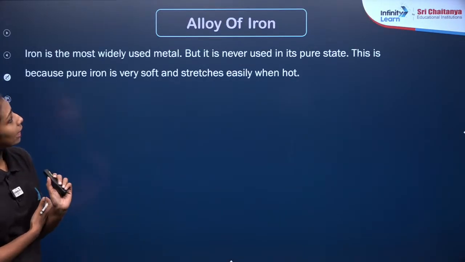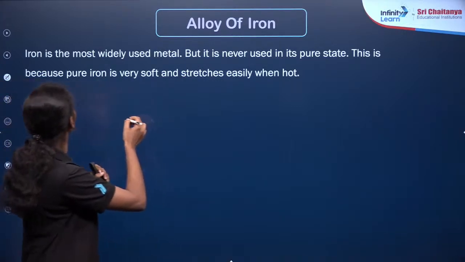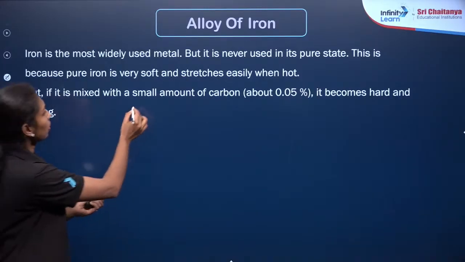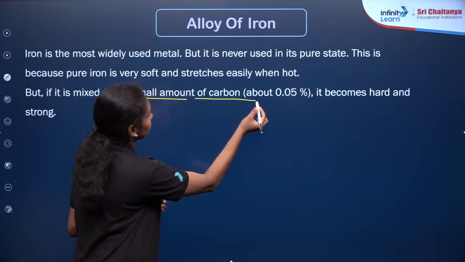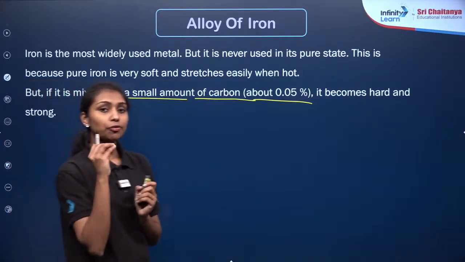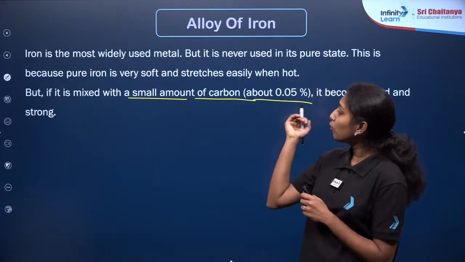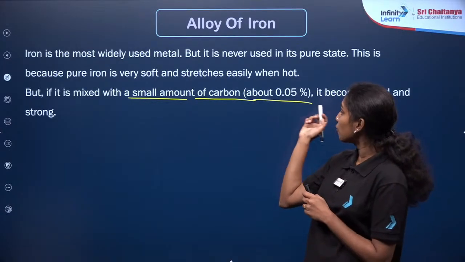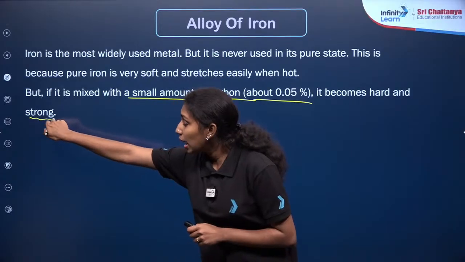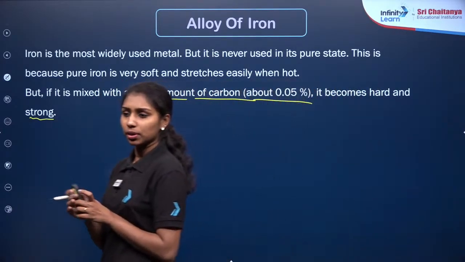The next one is again the alloy of iron. Generally, the pure form of iron is very soft, so we add a small amount of carbon, about 0.05%, to make it hard and strong. So that is why we are using the alloy of iron over here.